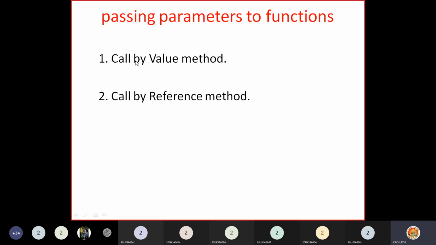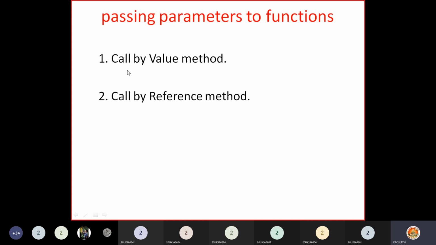There are two ways of passing parameters to functions. One is call by value and the other is call by reference. The first method is you are calling the function by value, passing a value to the function. The second one is you are calling the function by reference, that means passing addresses of variables to the function. What happens if you call a function by using call by value, and what happens if you call it by using call by reference? We need to understand here.